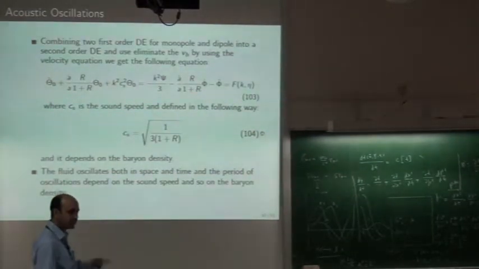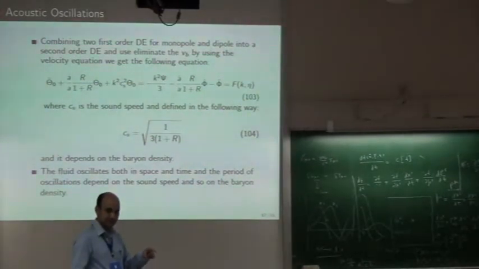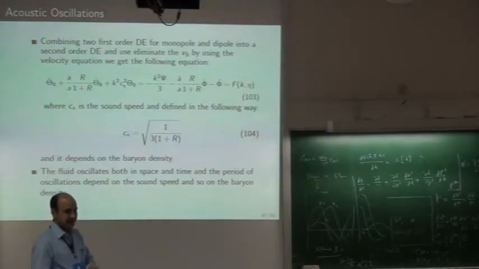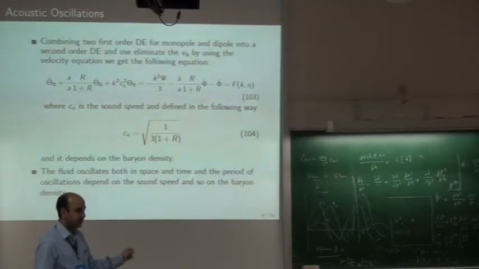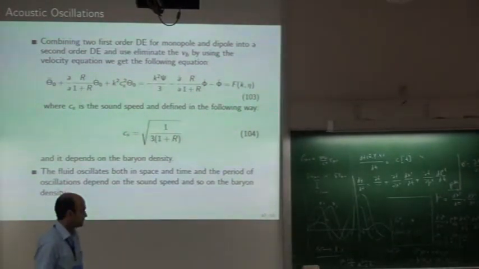This one, and sound speed depends on the density of baryon. So the baryon density affects the sound speed, it affects the frequencies, and then it will affect the separations of peaks or the position of peaks. So it will have some effect on peaks.